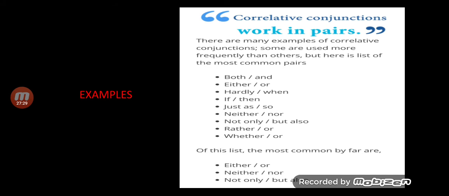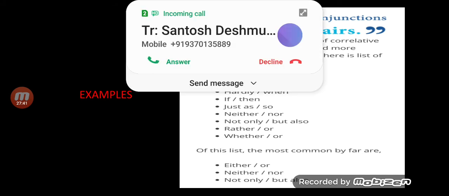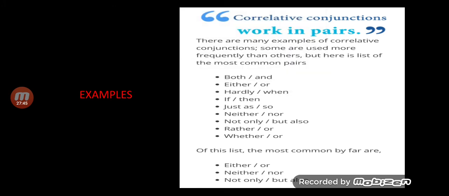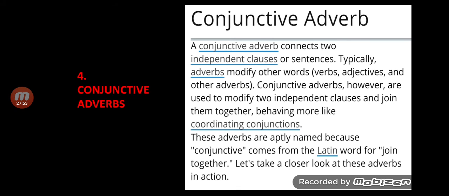Of these, the most common ones used as correlative conjunctions, and we also take them into the coordinators, are either or, neither nor, not only but also. I hope you have understood, my dear children. We go to the next slide.